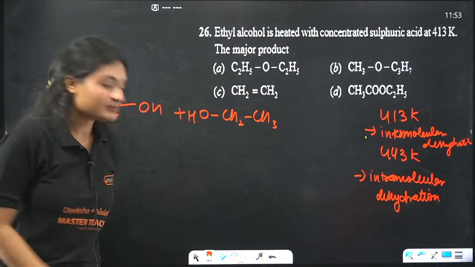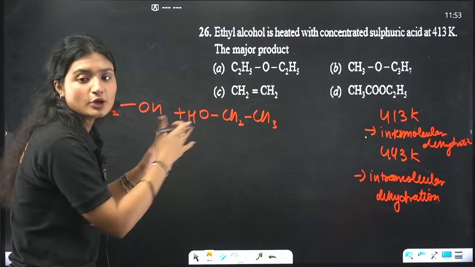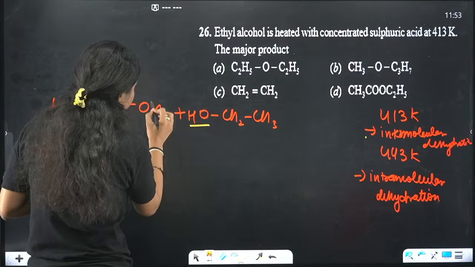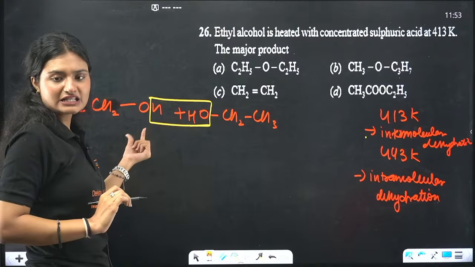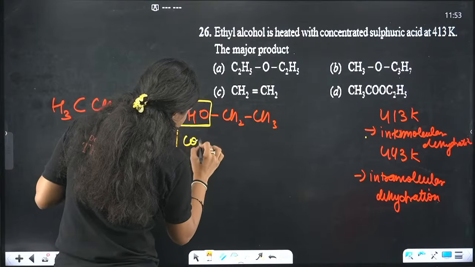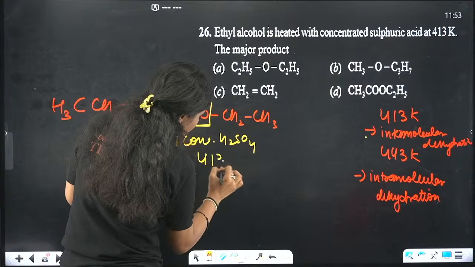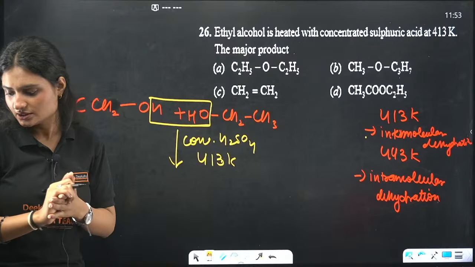A water molecule is getting lost from two different molecules, so OH from here and H from here is getting lost as water. What are the conditions? An acid, concentrated H2SO4, at 413 Kelvin. Only in that case.